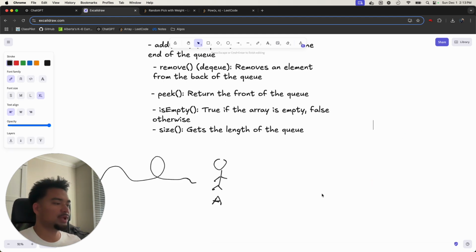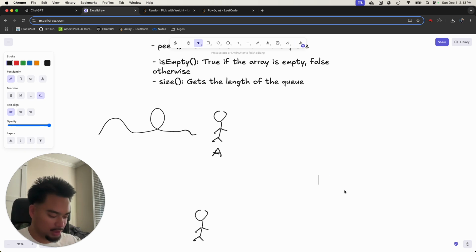Let's just write the code that we want there. So say queue equals a new queue. We'll initialize it in pseudocode.